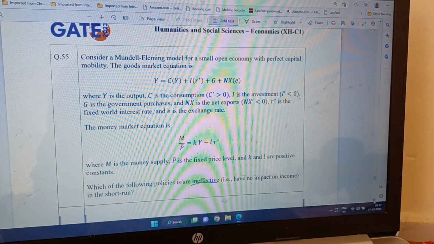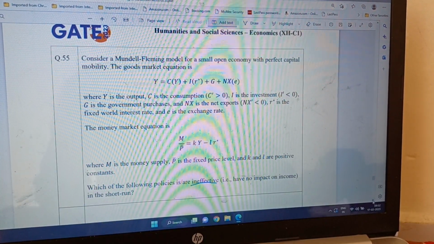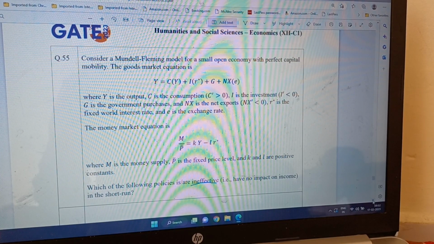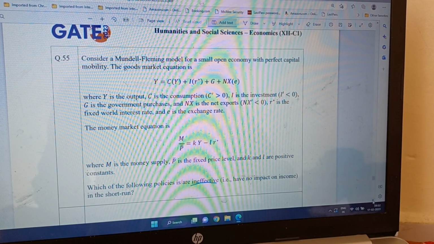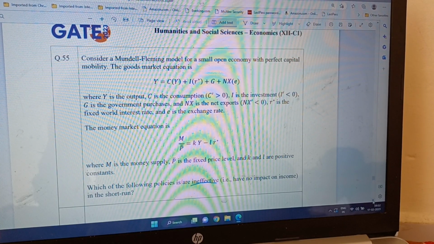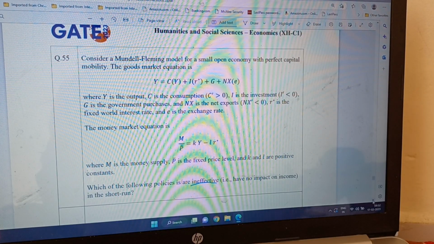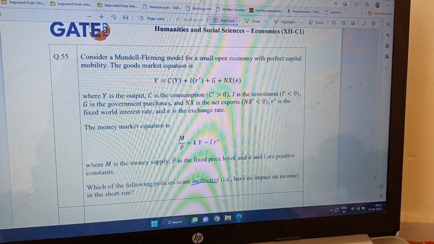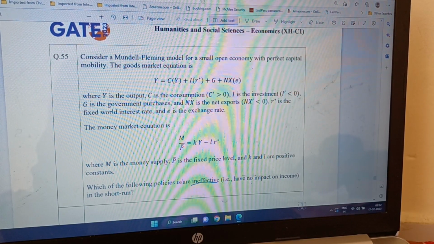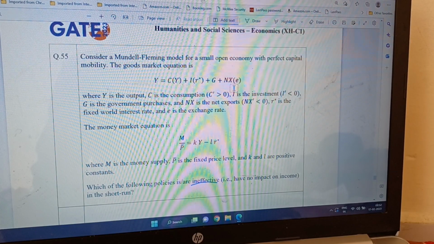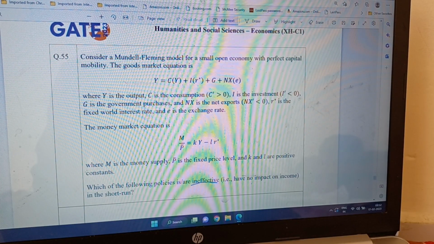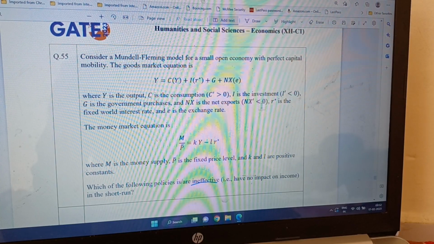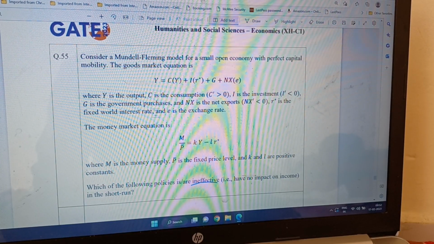Now next question is: consider a Mundell-Fleming model for a small economy with perfect capital mobility. Okay, so this question has been asked again. It was asked in the previous two GATE exams also. So the goods market equation is Y equals C plus I plus G plus net exports. Here E is actually the exchange rate, and Y, C, I are defined here. NX is the net export, and R star is the fixed world interest rate.